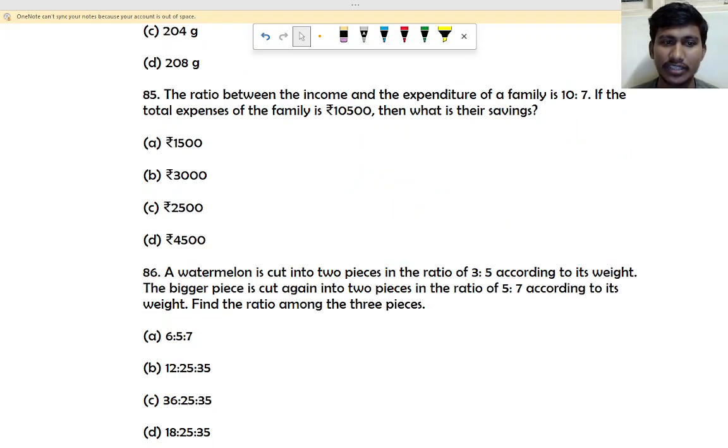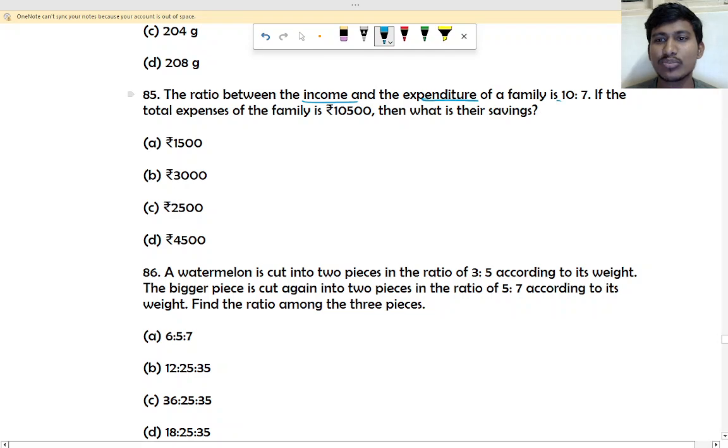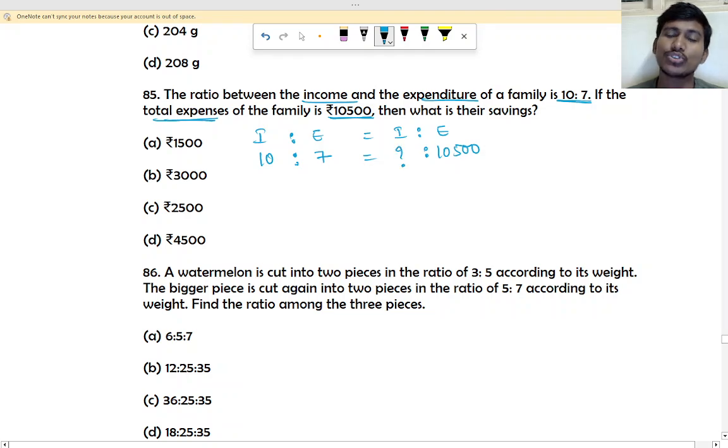So now question 85. The ratio between the income and expenditure is how much? 10 is to 7. Income is to expenditure is 10 is to 7. If the total expenses is 10,500, expenses means expenditure. Income is to expenditure. Expenditure is 10,500. Income we don't know.